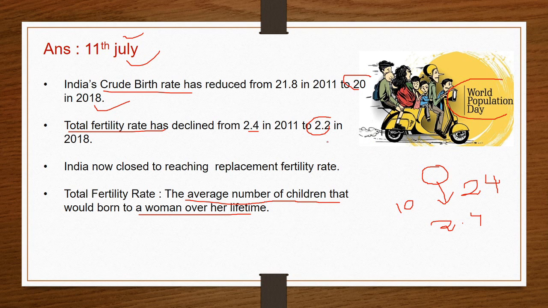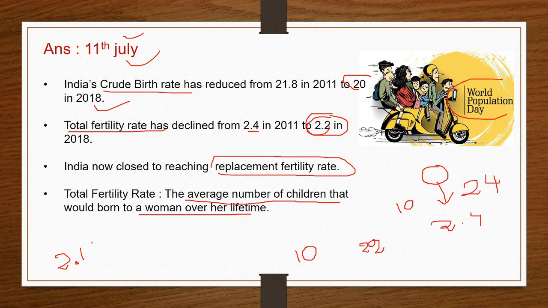Presently, in India, total fertility rate is 2.2. That means if there are 10 women, they give birth to 22 children. India is now close to reaching the replacement fertility rate. If the fertility rate of a country is 2.1, then the total fertility of the population is known as replacement fertility rate. If the fertility rate of a country is 2.1, then the population of the country becomes stable.